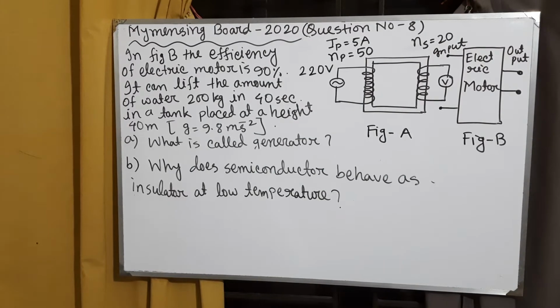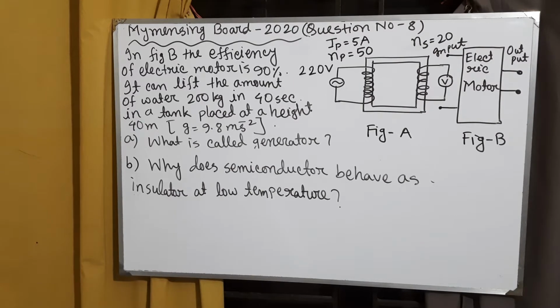Our second question is why does a semiconductor behave as an insulator at low temperature? Here our answer: at low temperature, suppose 0 Kelvin, the electrons in the valence band of semiconductors do not possess enough thermal energy to overcome the forbidden energy gap.